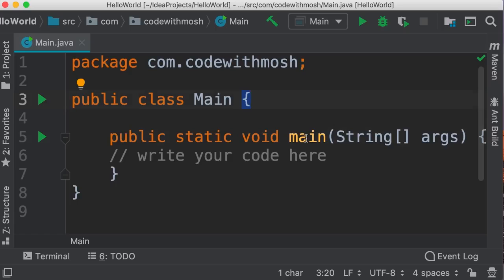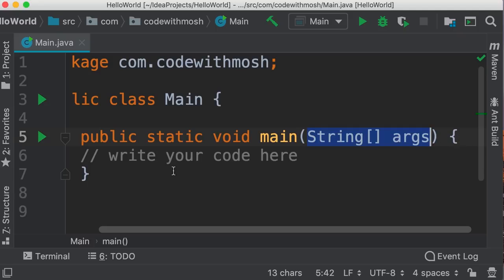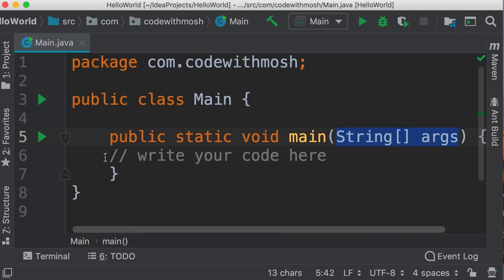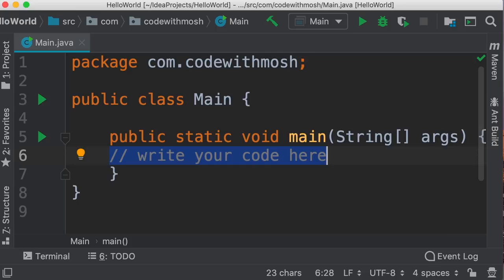Inside this class, we have our main method. So it's a public method, which means it's accessible from other parts of this program. It's static. We haven't talked about static methods yet. We'll talk about them in the future. For now, just remember that the main method in your program should always be static. The return type of this method is void, which means this method is not going to return a value. And here in parentheses, we have one parameter for this function. We can use these parameters to pass values to our program. Again, we'll look at this in the future. Now, right after this parenthesis, you can see the left brace, and this is where we write the code in this method. Now, by default, we have this line prefixed with 2 slashes. This indicates a comment.